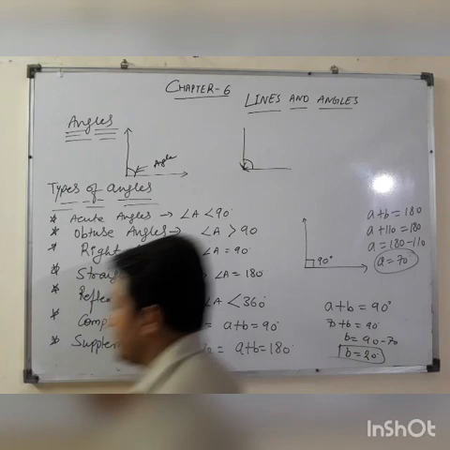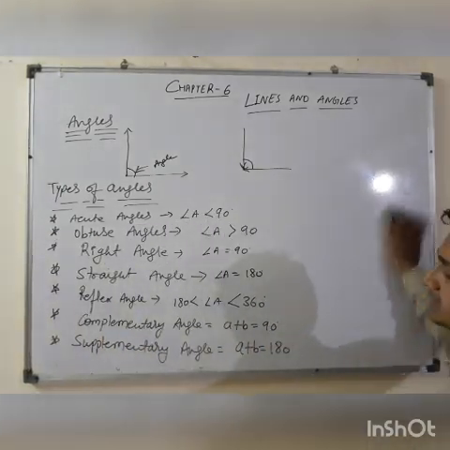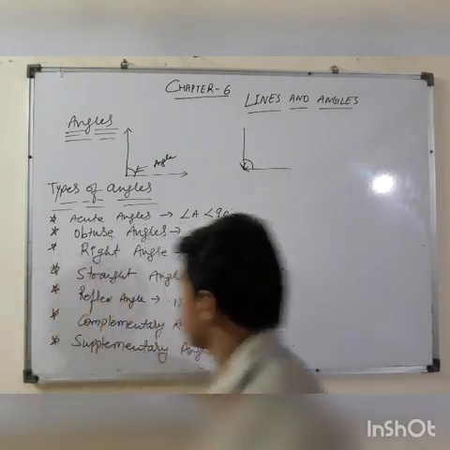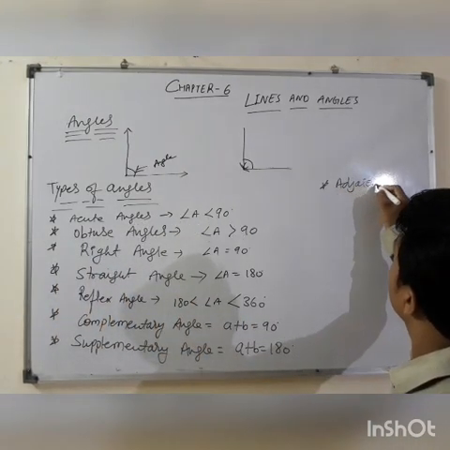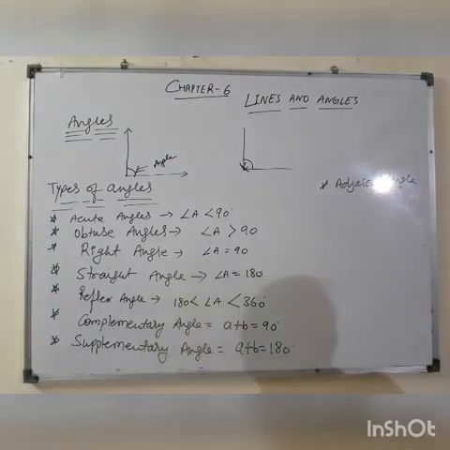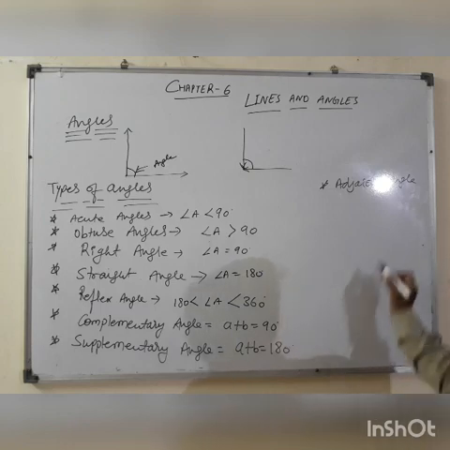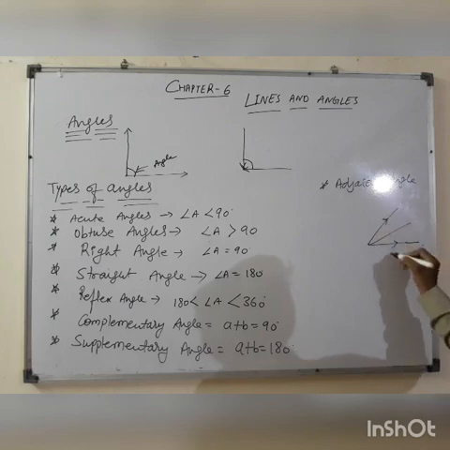Okay, now we will discuss adjacent angles. What is the meaning of adjacent angle? Adjacent angle means two angles having one common arm. For example, this is one arm, this is another arm.